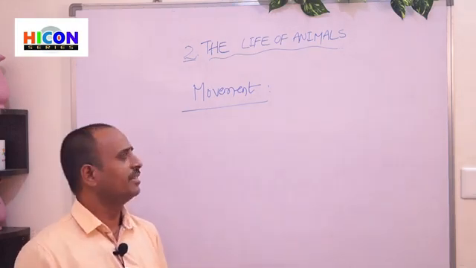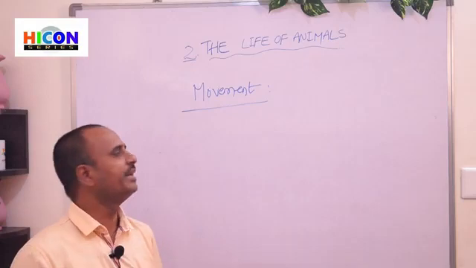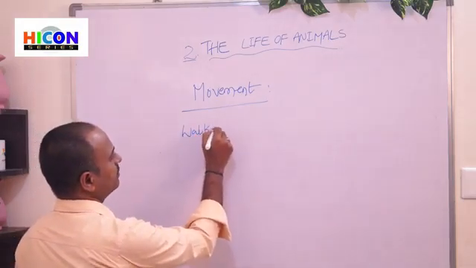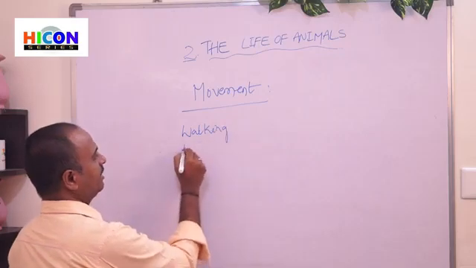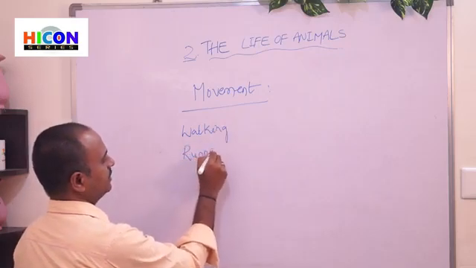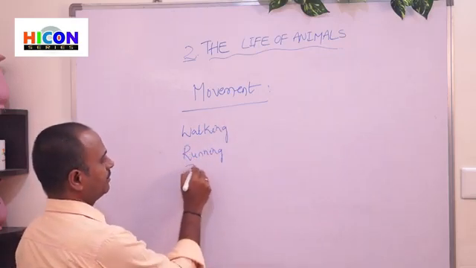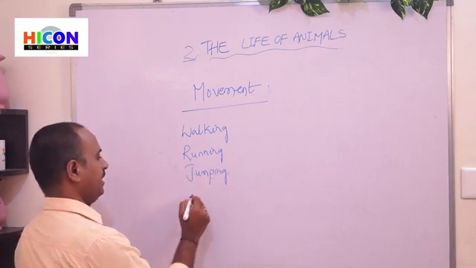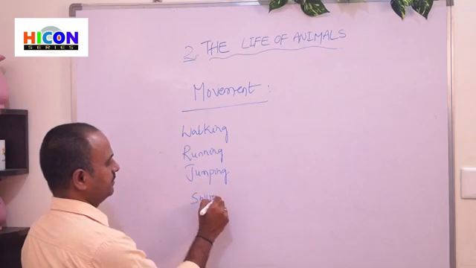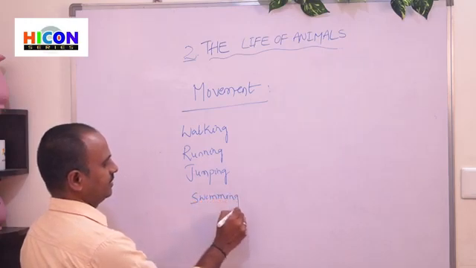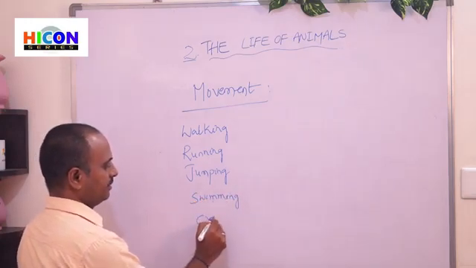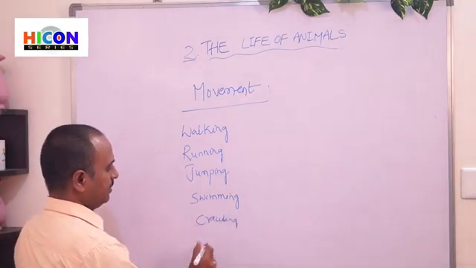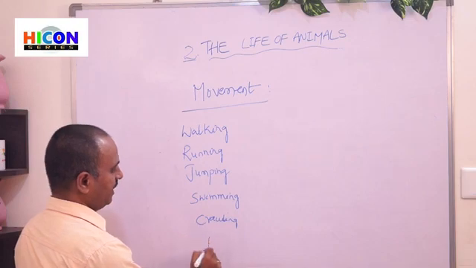So generally, there are some kinds of movements. For example, walking, running, jumping, and swimming, crawling, and flying.